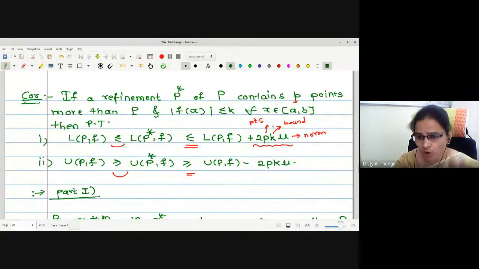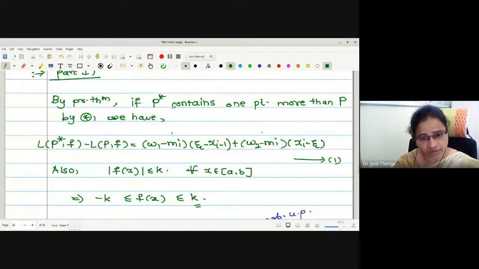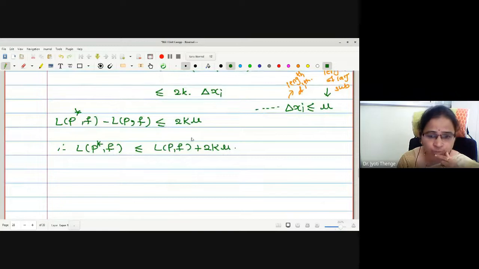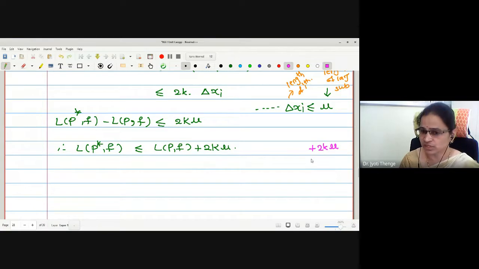See, what we wanted to prove is 2pk mu, na? Where p is the number of extra points in the refinement. But here we have started with only 1 extra point. If I have 1 point more, then we have 2k mu. Let me add one more extra point and let us repeat the process. Therefore, this right hand side will be added with one more 2k mu. Likewise, if I add p times the extra point, then what is the effect on this right hand side?